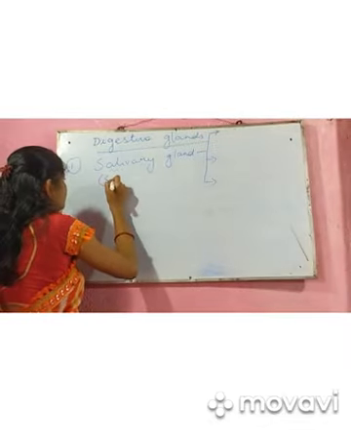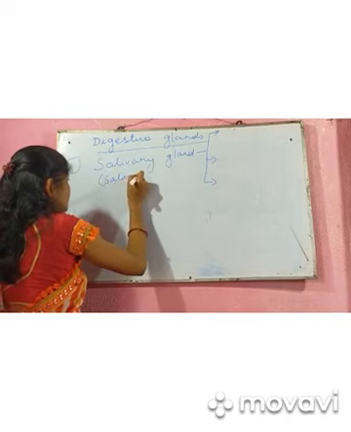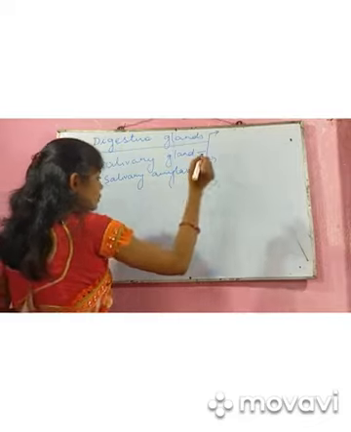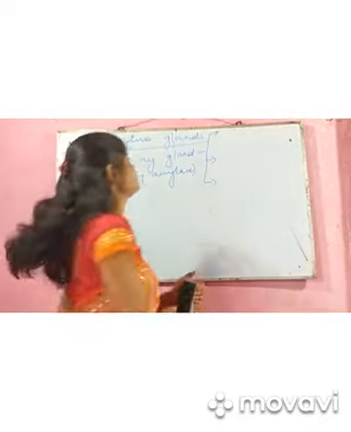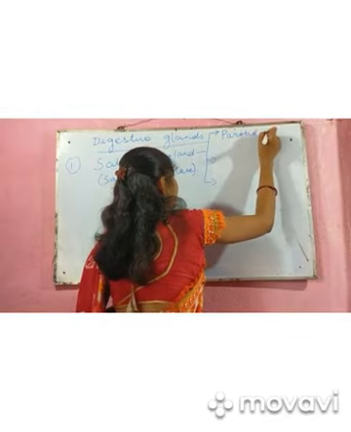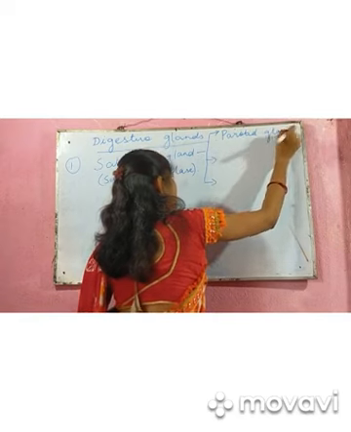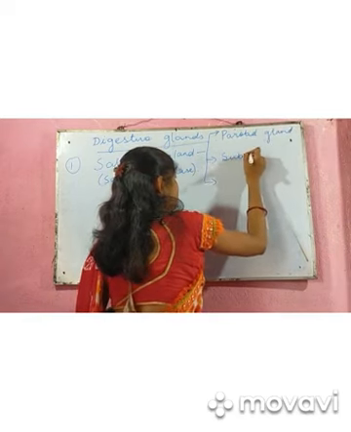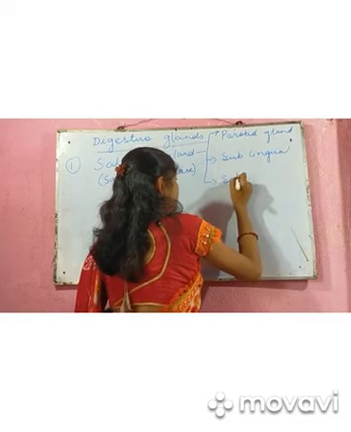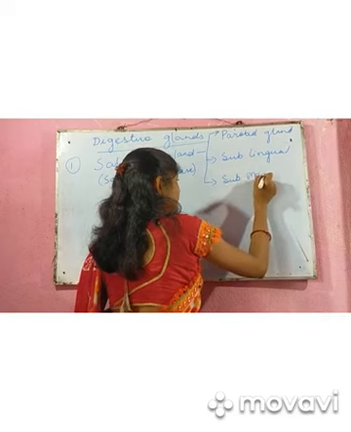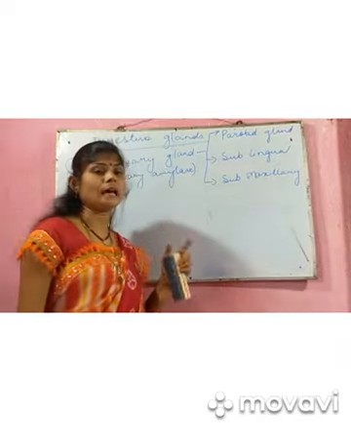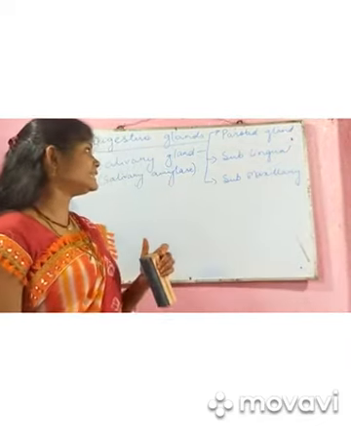It secretes the enzyme known as salivary amylase. So what are the glands? We should know them: parotid gland, sublingual gland, and submandibular or submaxillary gland. So these are the glands which are found in our mouth, which secrete saliva.